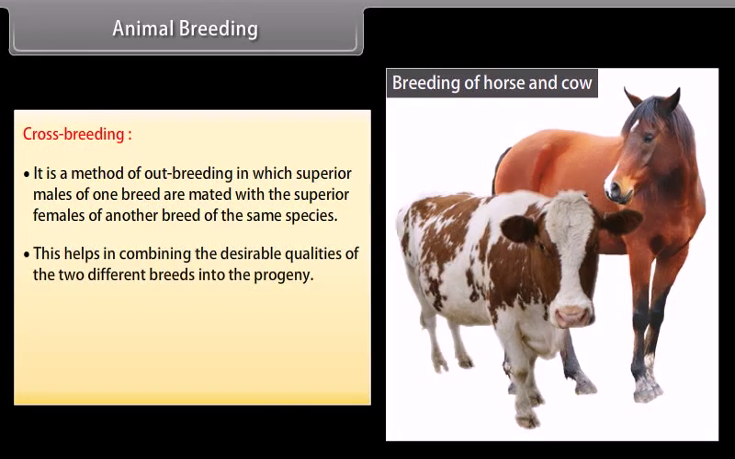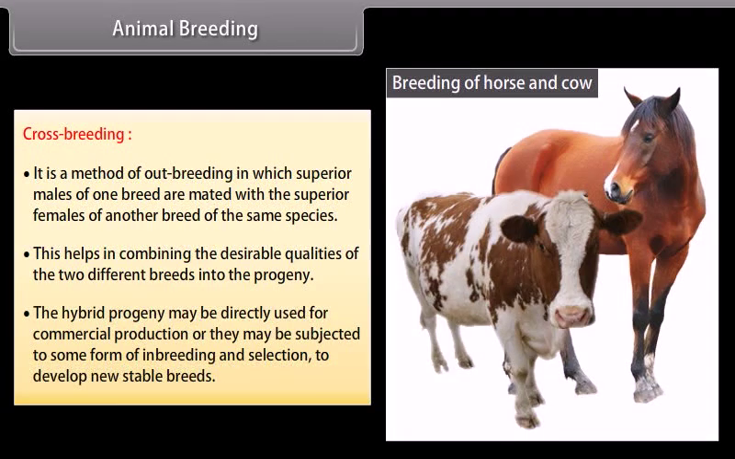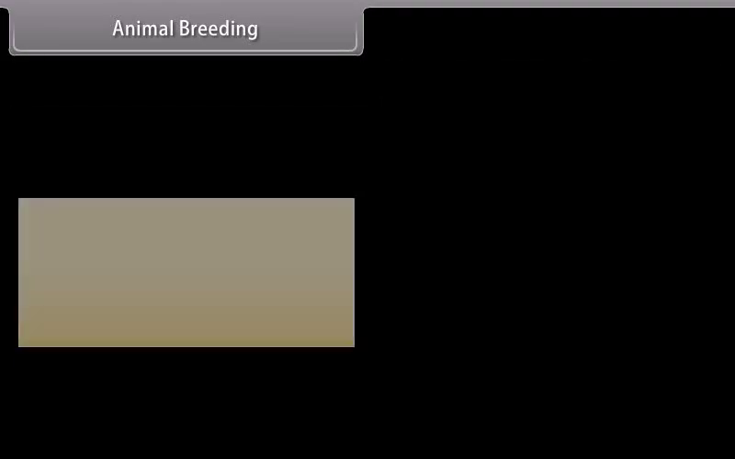This helps in combining the desirable qualities of the two different breeds into the progeny. The hybrid progeny may be directly used for commercial production, or they may be subjected to some form of inbreeding and selection to develop new stable breeds. One example of crossbreeding is Hissardale, a new breed of sheep developed by crossing Bikaner Eves and Merino Rams.